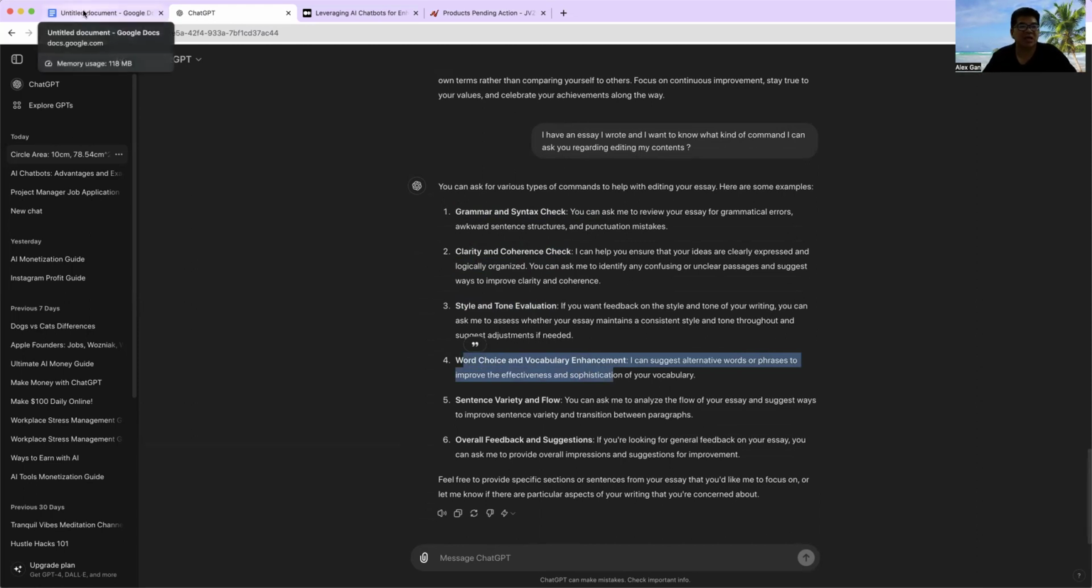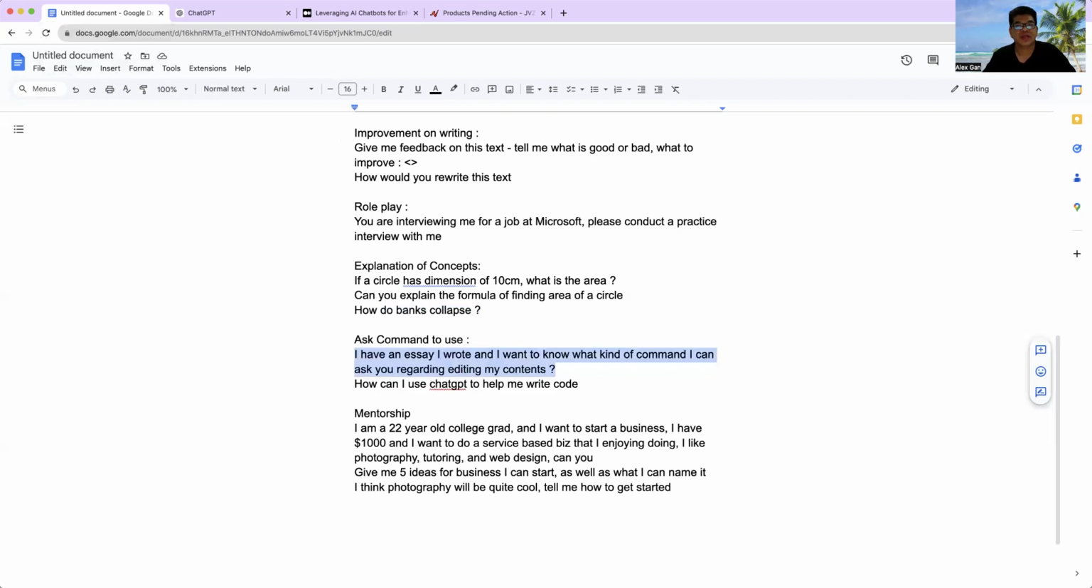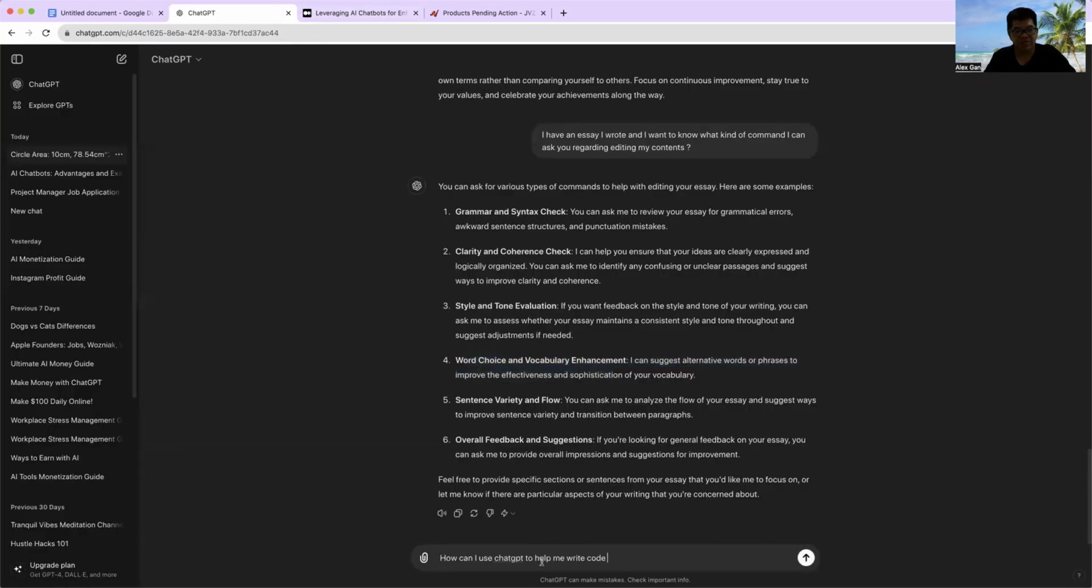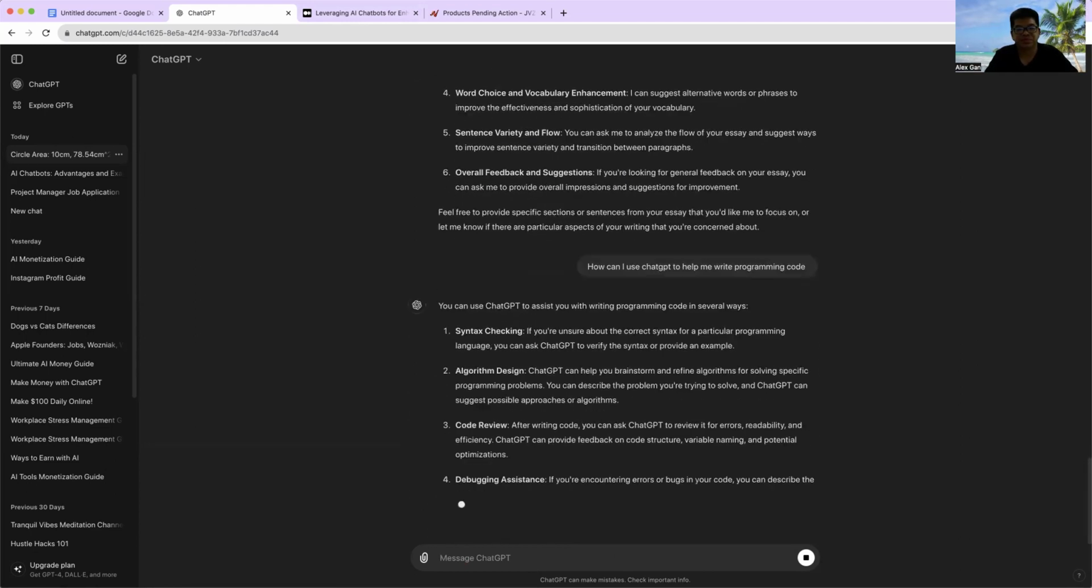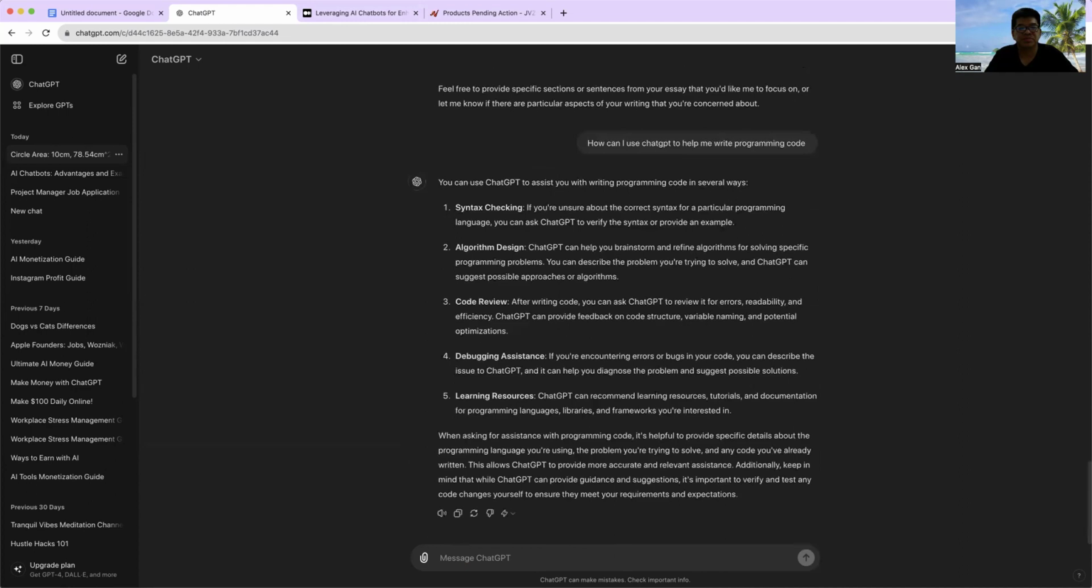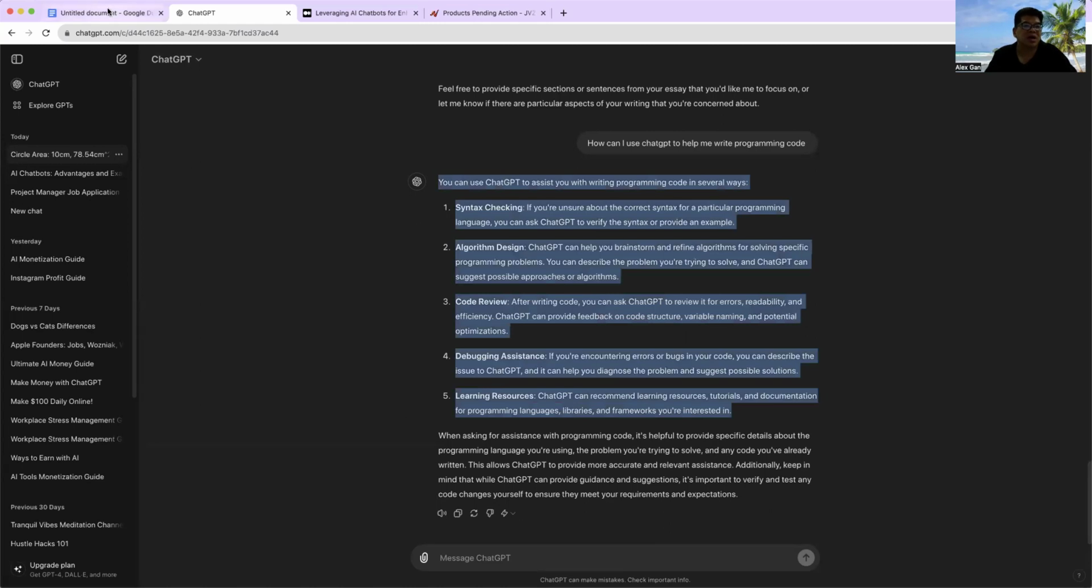So this is how you can look at different angles you can ask ChatGPT about certain things to get feedback. How can I use ChatGPT to help me write programming code? Syntax checking, if you are the programmer you know all these things, code review, debugging assistance, learning resources, and this is how you can do it.